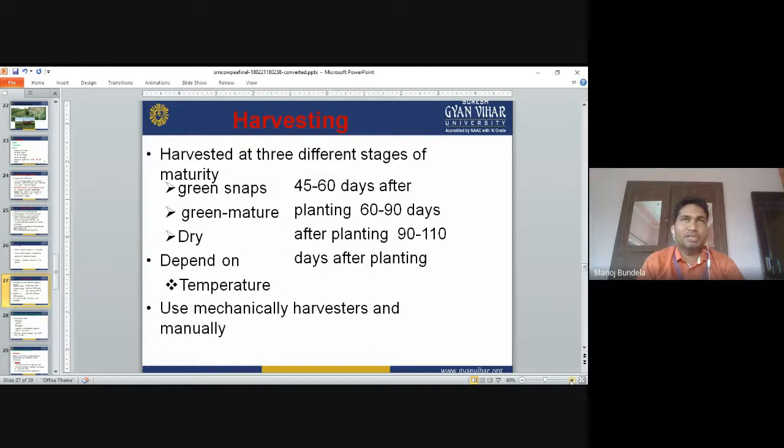We check the temperature, whether it is more or less, and use mechanical harvesters. Either we can use a mechanical harvester or we can go for manual harvesting.